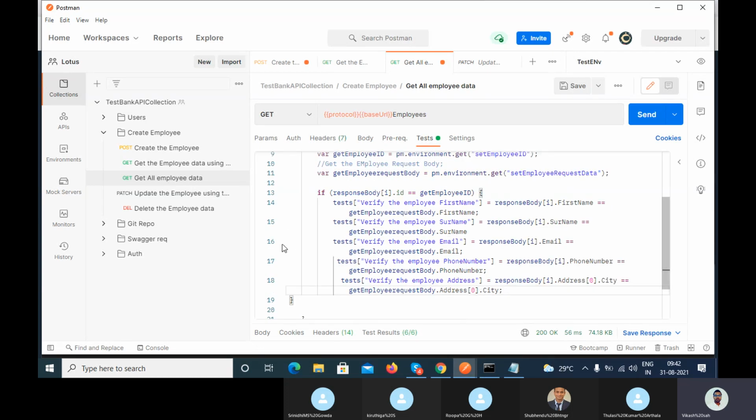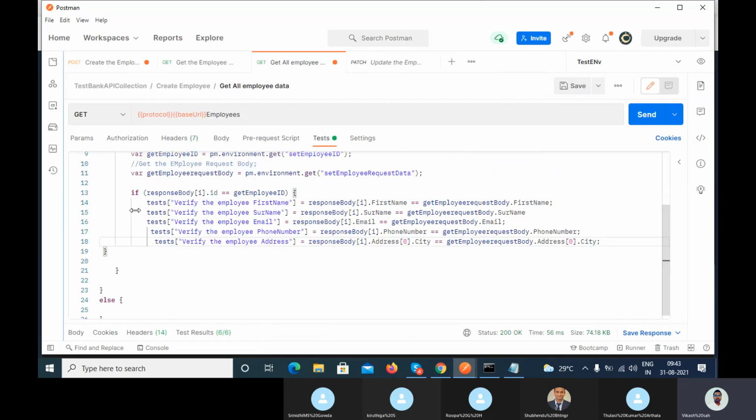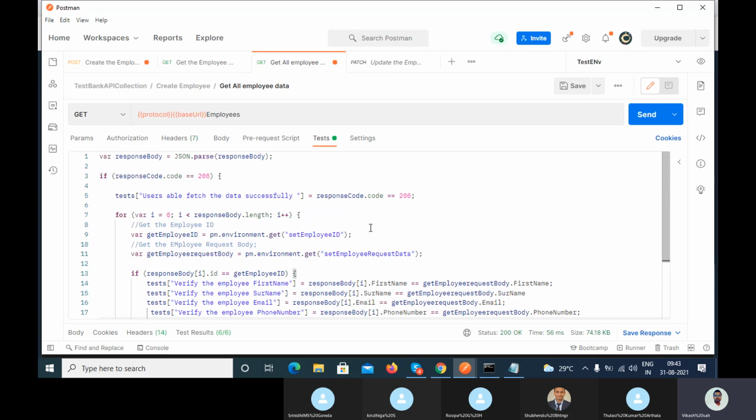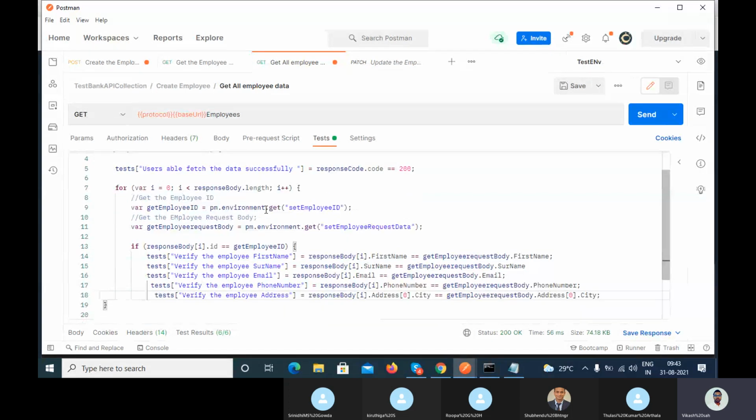One minute, if I'm not wrong, the first statement you have written is in the if. So what this will do, it will get the response body. For example, if it has 10 users stored in there, it will first get the first one, the response body of 0. So that ID data will be compared here. Can you explain that?